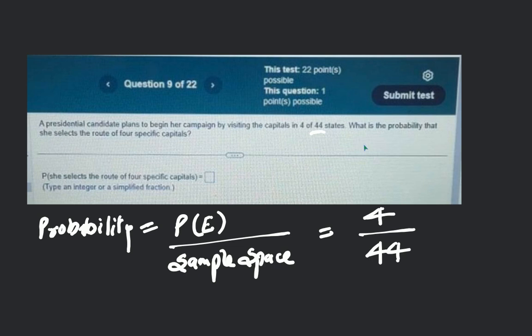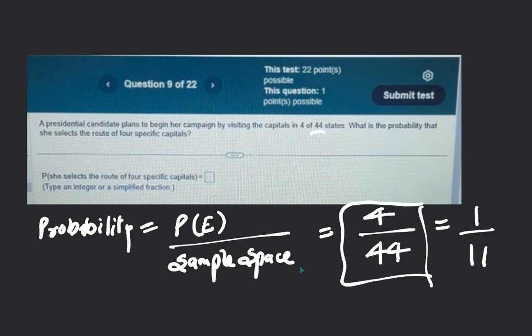So what we have to find is the probability that she selects a route for four specific capitals. Out of 44, which four will you be selecting? In that case, we just take the ratio like this. We don't divide it. We just simplify this further. This would be 1 over 11, dividing both the numerator and denominator by 4. Simplify it to the simplest possible fraction. That would be the answer.